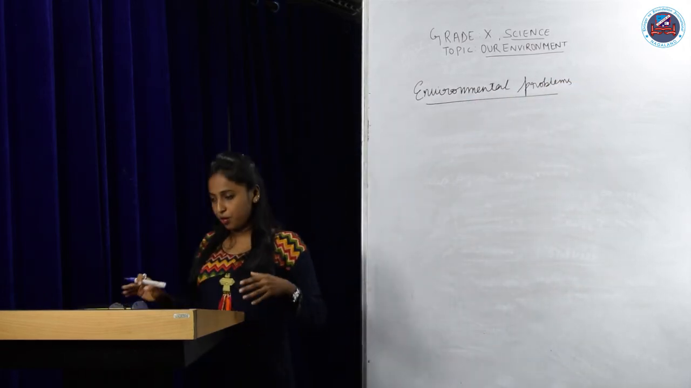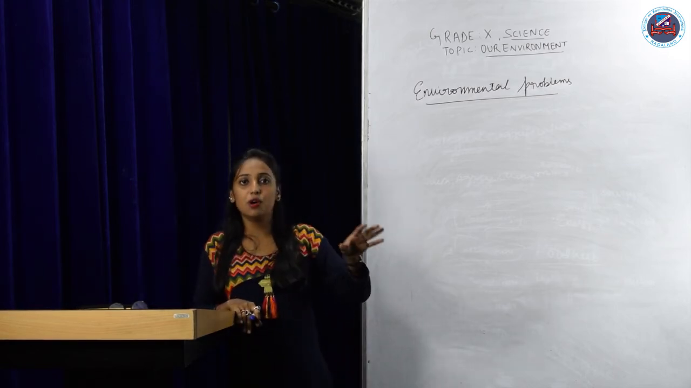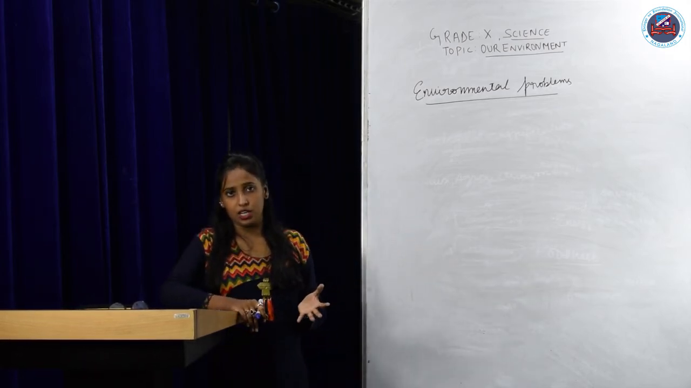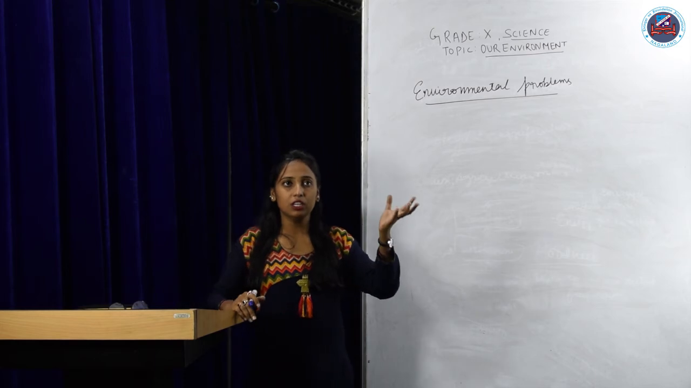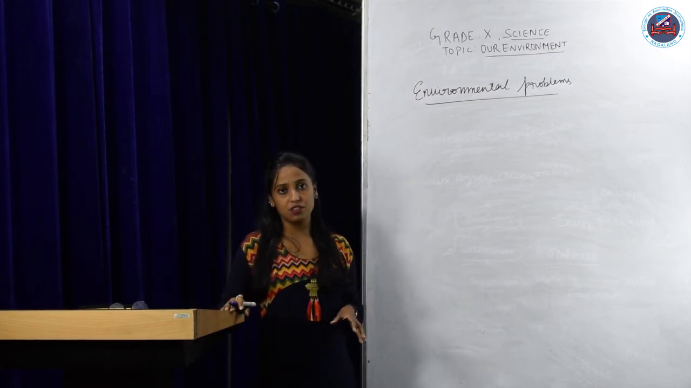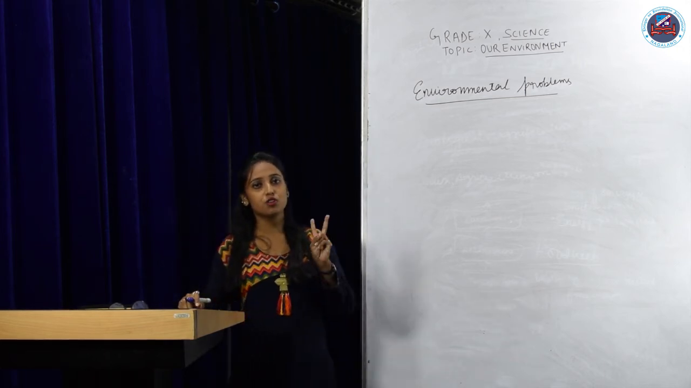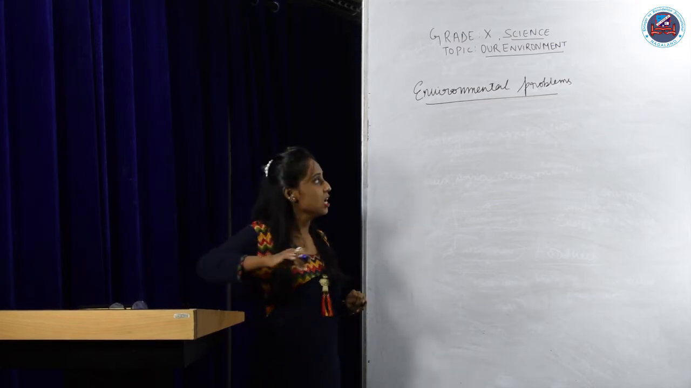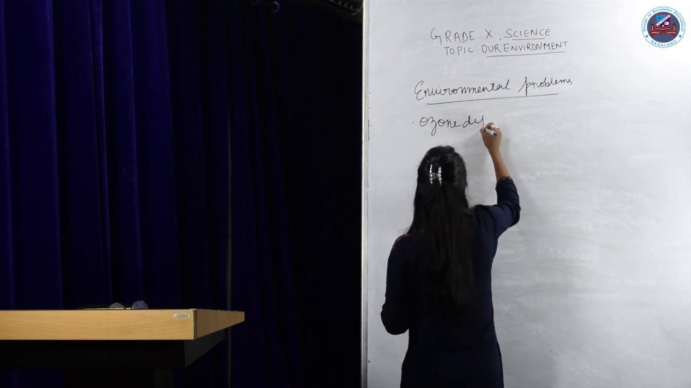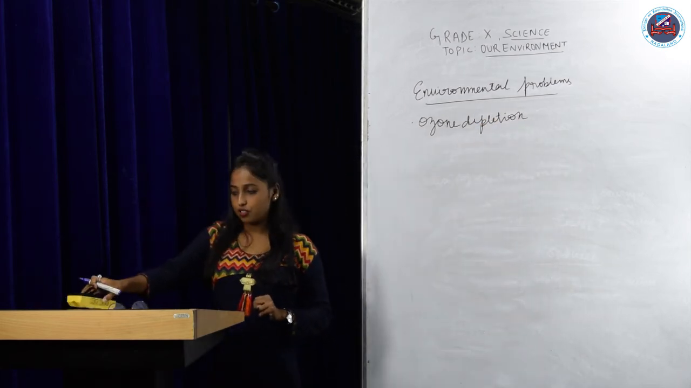As we are progressing, our lifestyles are changing and our activities are also affecting our environment in a number of ways. There are many environmental problems like global warming, deforestation, uneven climatic conditions and so on. They are all the effects of human activities on the environment, isn't it? There are lots of problems, but in this chapter we will talk about only two problems. That is, we will talk about ozone depletion, or depletion of the ozone layer.